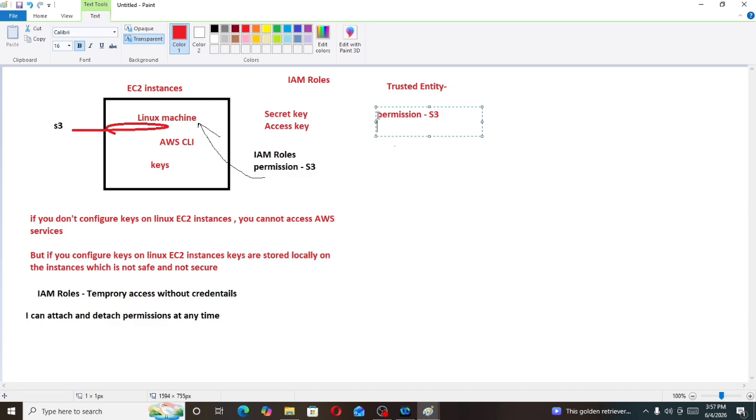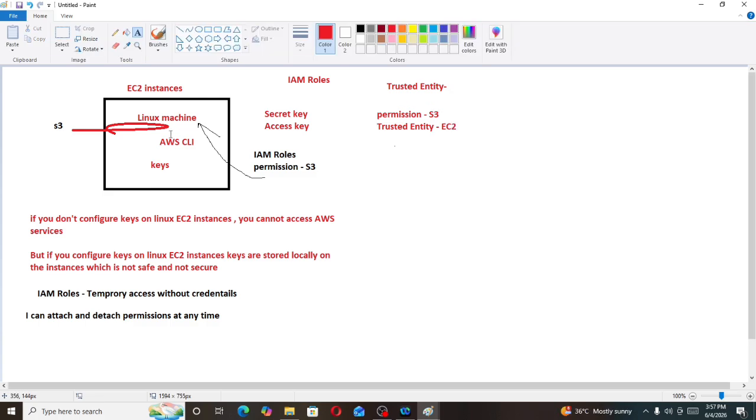So my trusted entity here is the EC2 instance. I want to access the S3 bucket on the EC2 instance, so I give permissions to the S3 bucket and attach them to the EC2 instance. If I want to access RDS on this EC2 instance, my permissions will be RDS and my trusted entity will be the EC2 instance. To whom we are attaching our permissions, that will be our trusted entity.